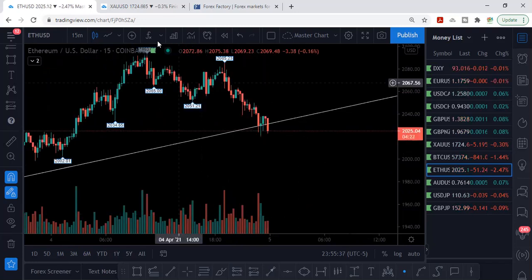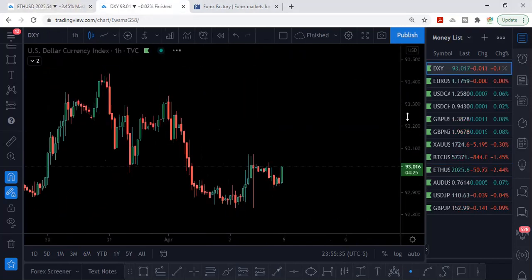Let me know what you're trading. Let me know if this makes any sense to you. And hopefully we're going to have a good trading week.